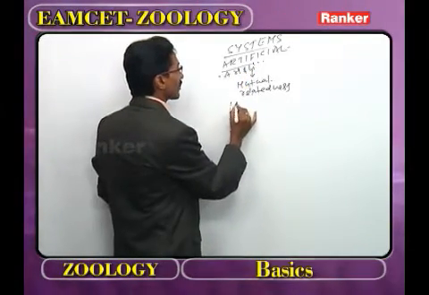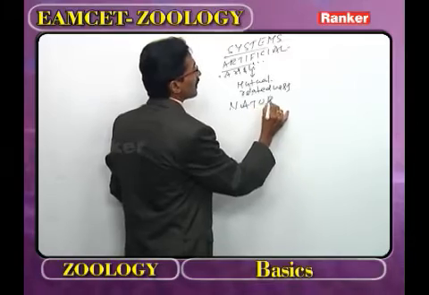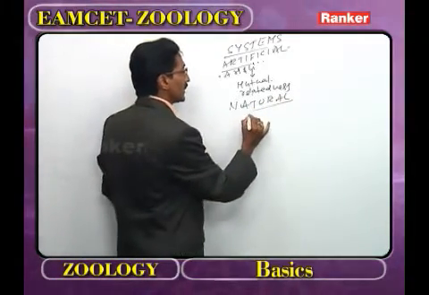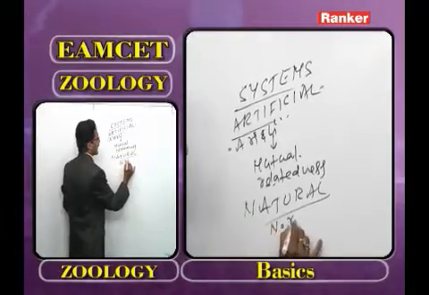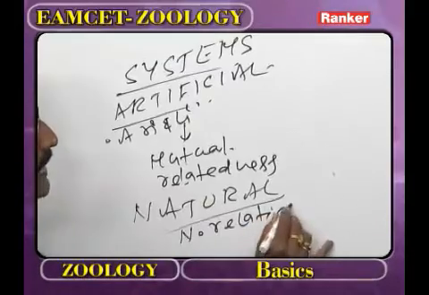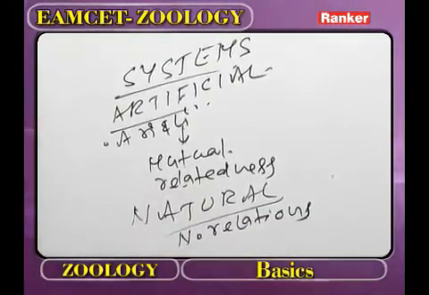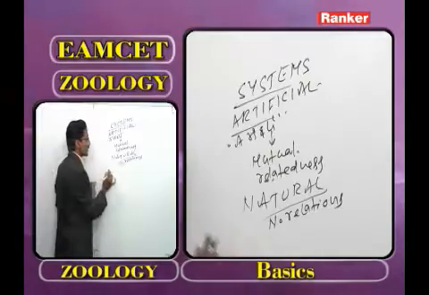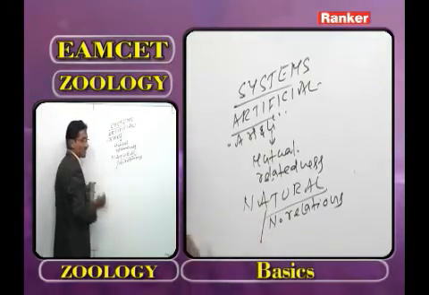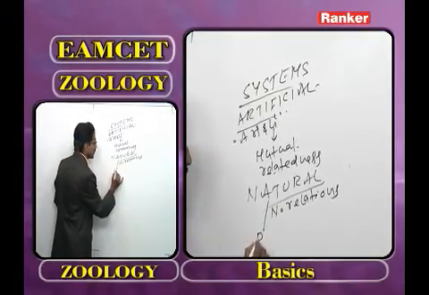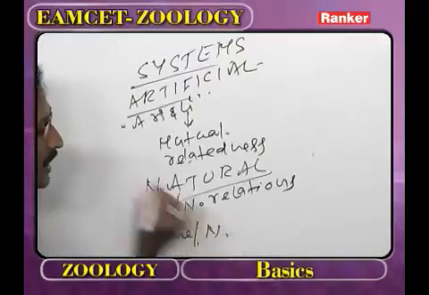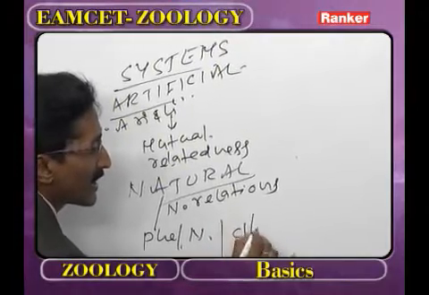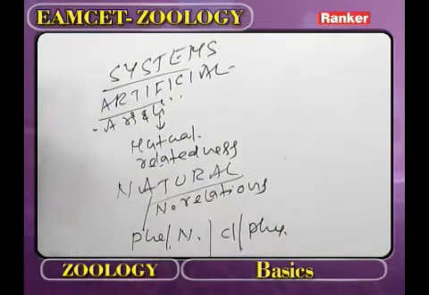The second one is the natural classification. What is meant by natural classification? It is based on natural relations. This is very important from the Eamcet point of view. The natural classification is classified into phenotypic classification or numerical classification, and the second one, cladistic classification or phylogenetic classification.